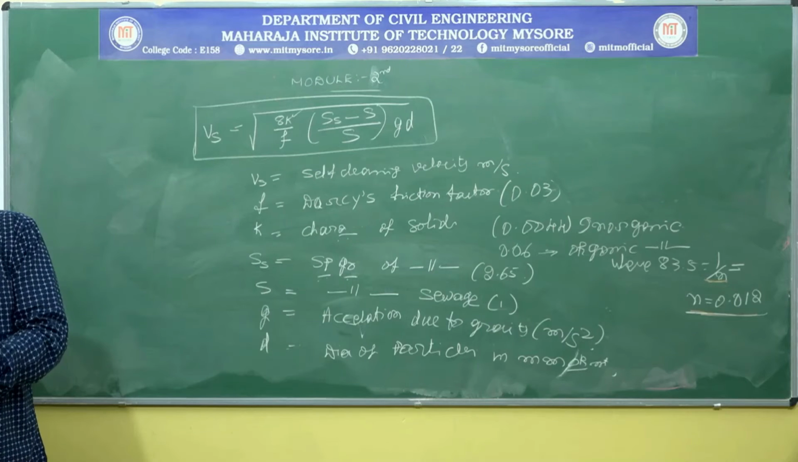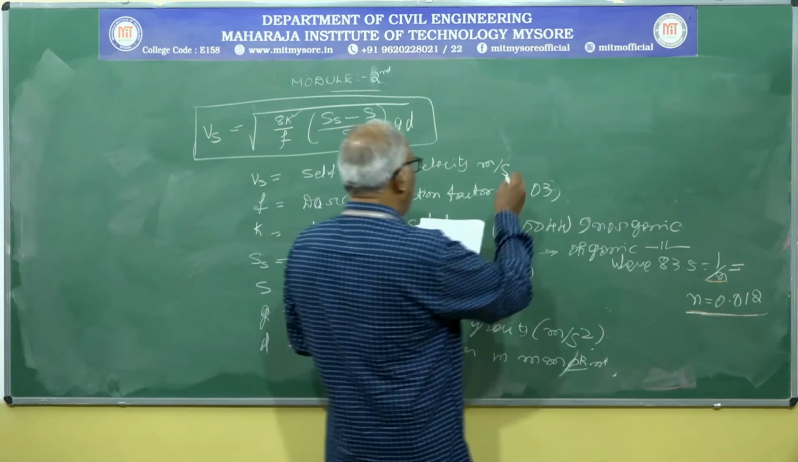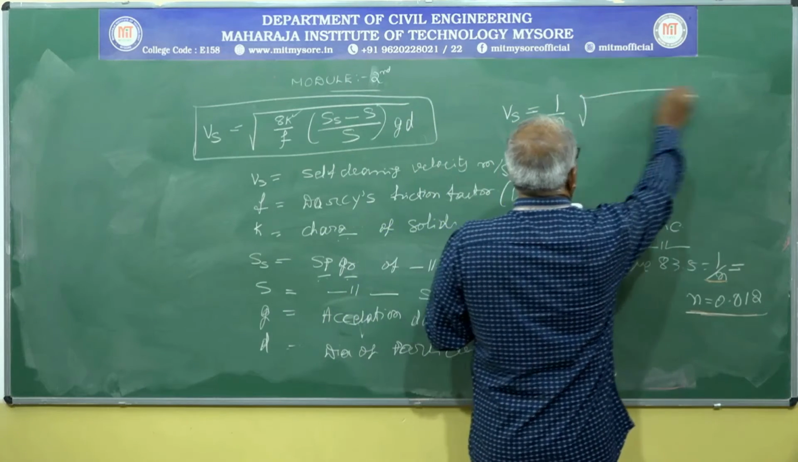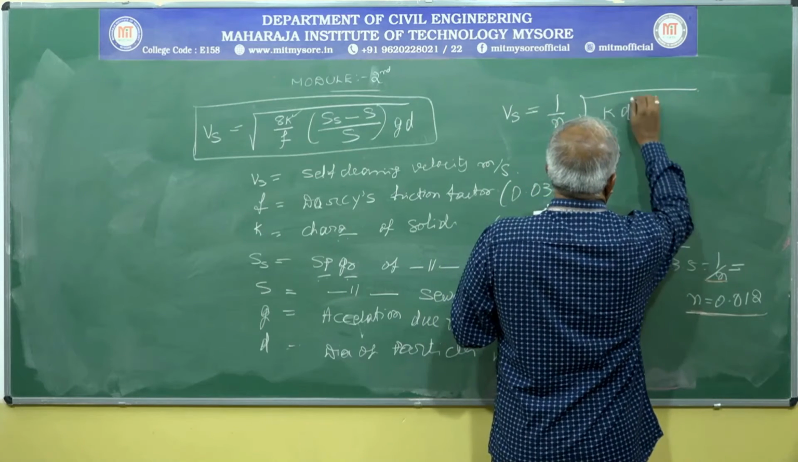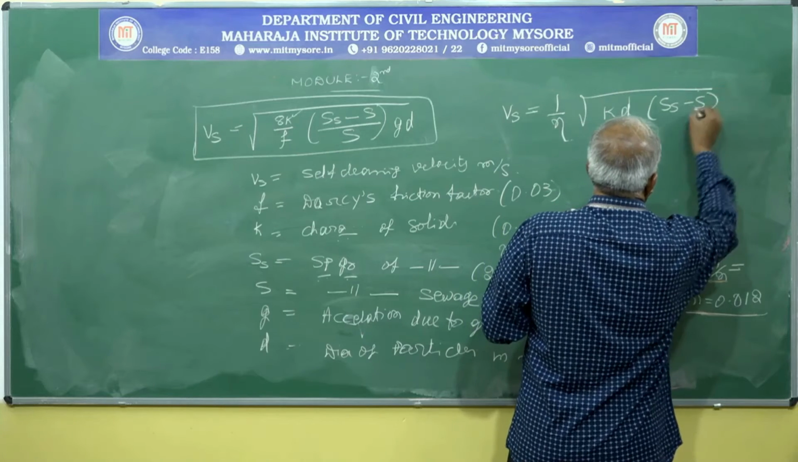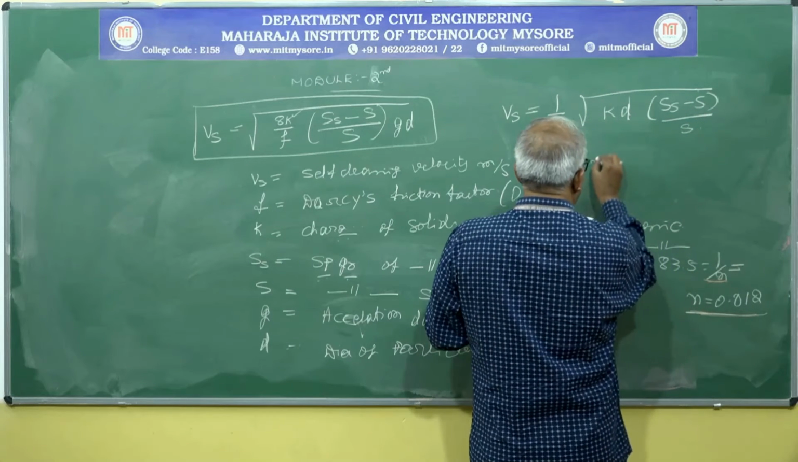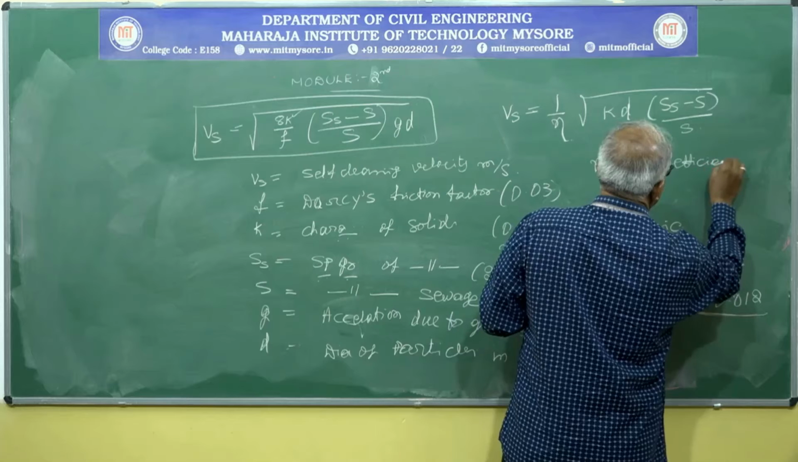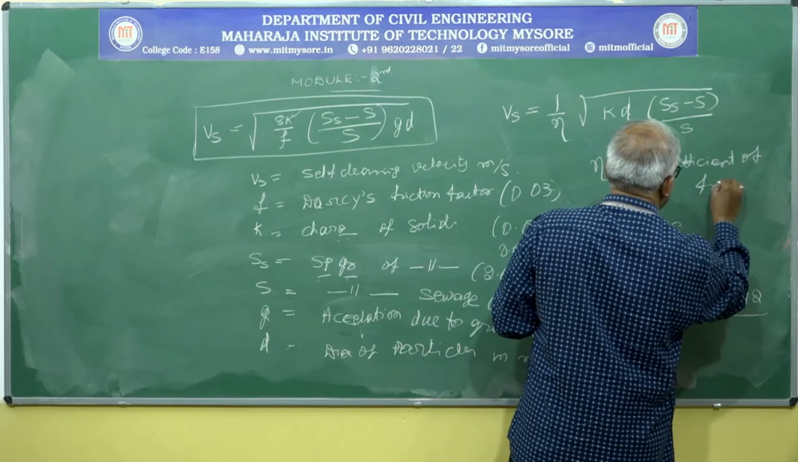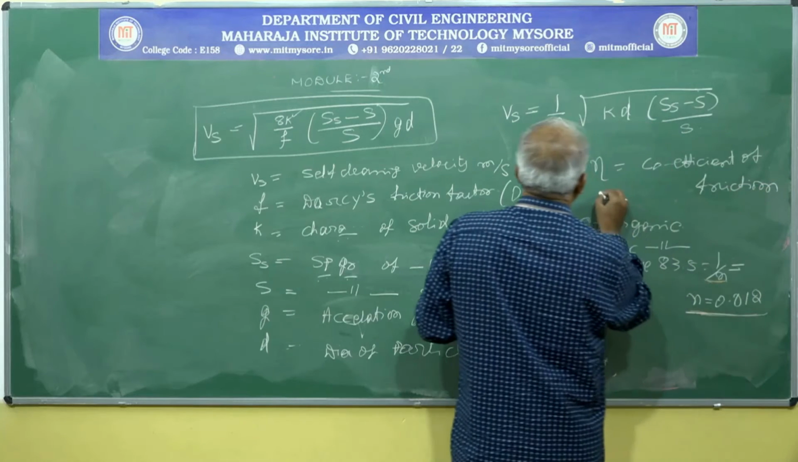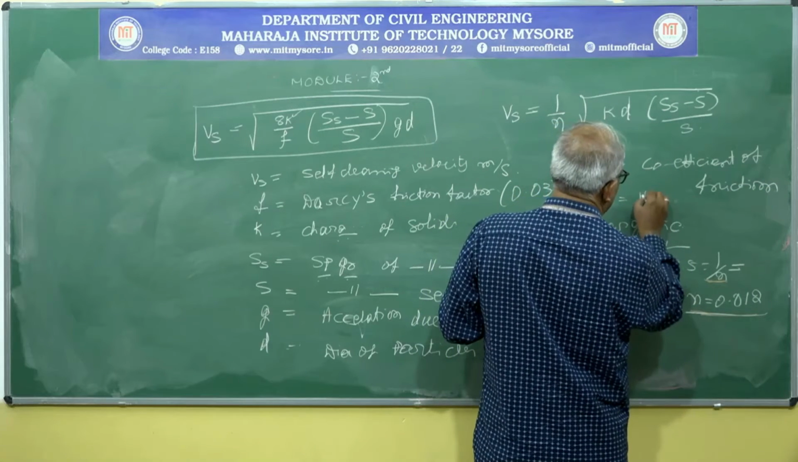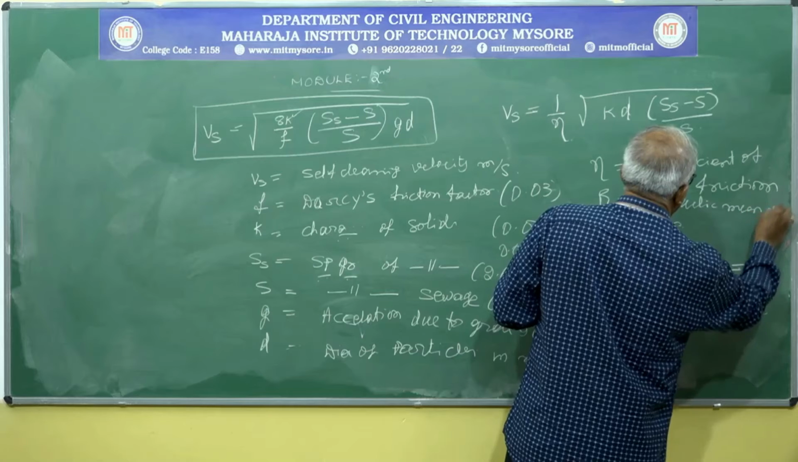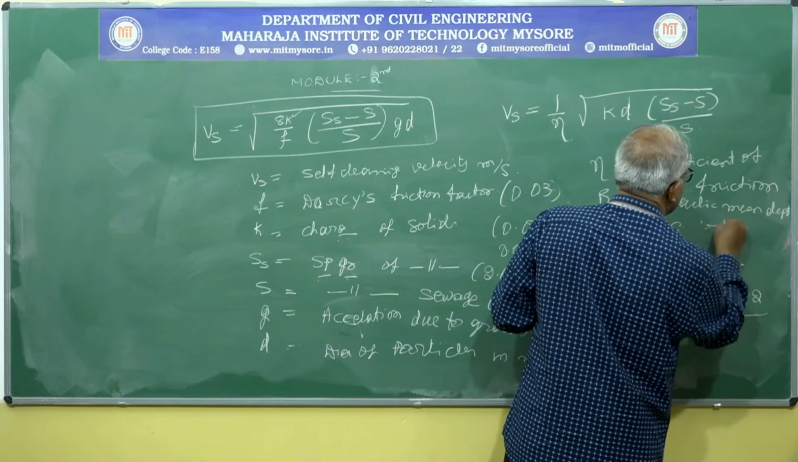Are you clear? After calculating this, you can use one more formula, that is V suffix S equals 1 by eta root of Kd into (S suffix S minus 1) divided by small s, where eta equals coefficient of friction, where R equals hydraulic mean depth or radius.